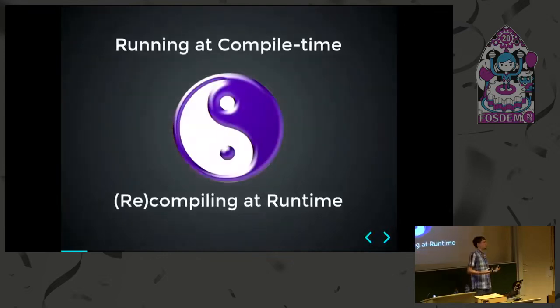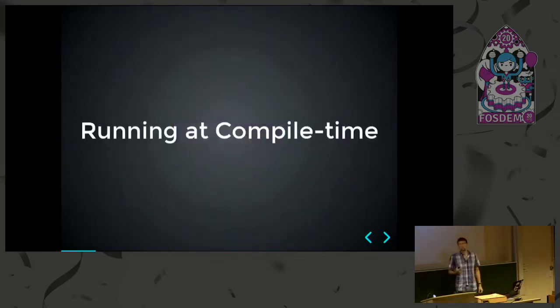So in Elixir, there are two main techniques that you can use to do metaprogramming. We can influence how code is actually being compiled while you're creating your program. And once your program is running, we can also change what code the program itself actually consists of. This might still sound a little bit vague, but I will explain to you why these two techniques are very useful. So let us first start with running code at compile time.